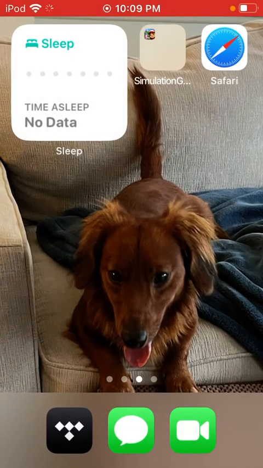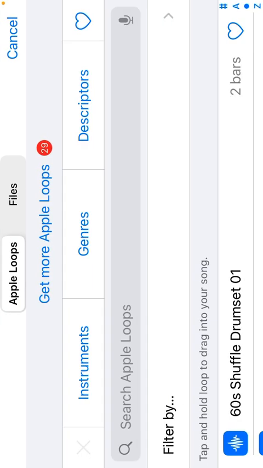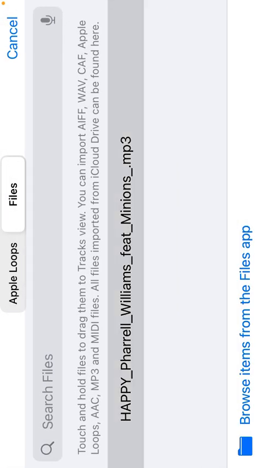Then what you want to do is go back into GarageBand. And what you're going to do is click the little thing there, and you click files and you click browse files from this app, and then you're gonna see this. You click it and it should import it in. Just give it a few seconds. You hold it down and then you move it up here, and then it should import the file and then play it.